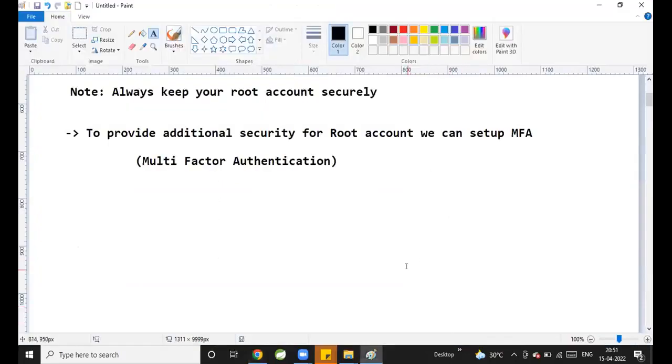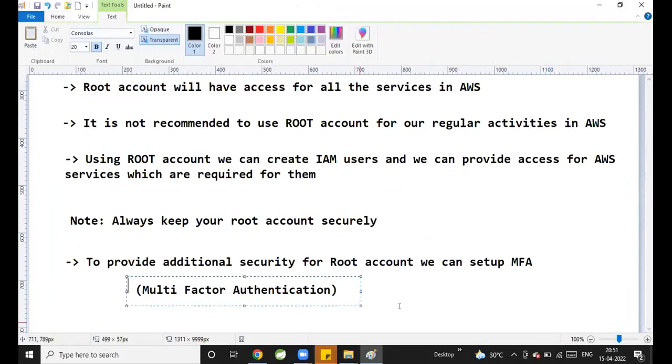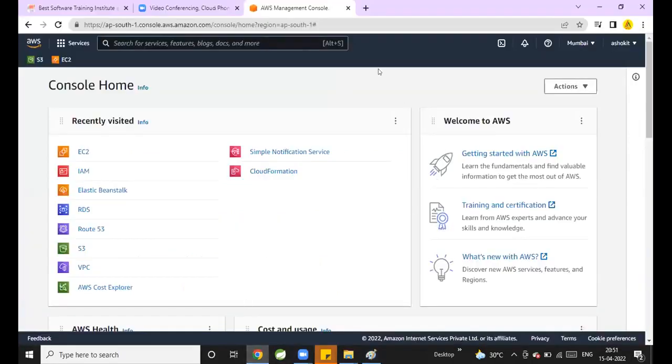For which accounts will you set up this multi-factor authentication? For every account or only for root accounts? For root accounts. Why are we setting up this multi-factor authentication? For more security. Now, let's see how to set up multi-factor authentication for the root account.